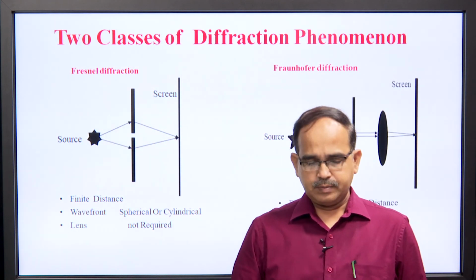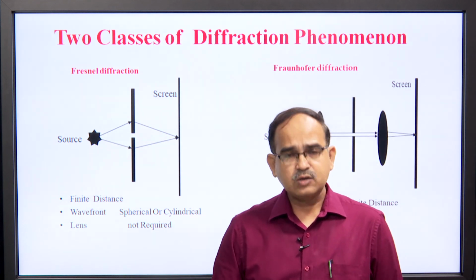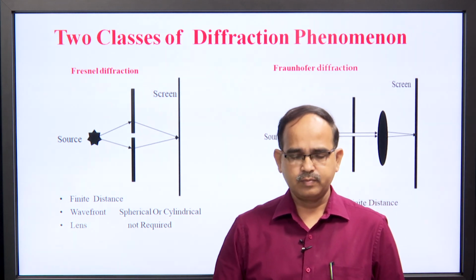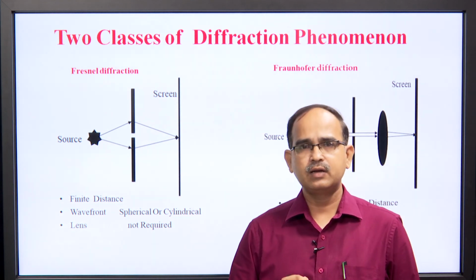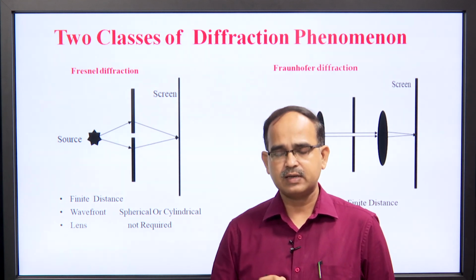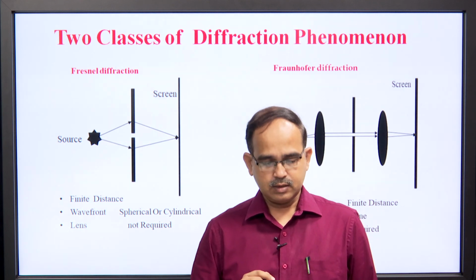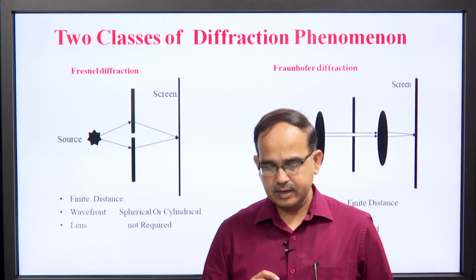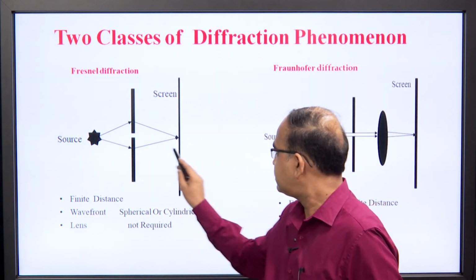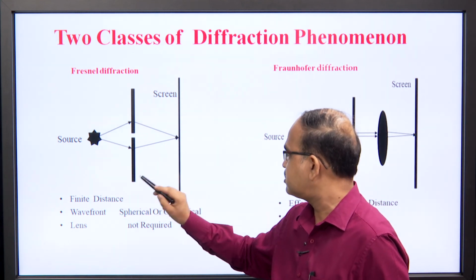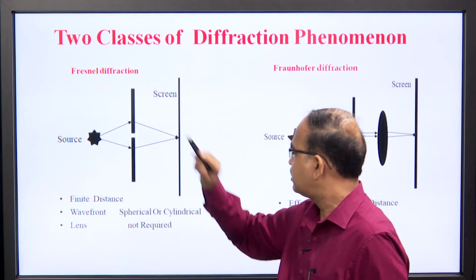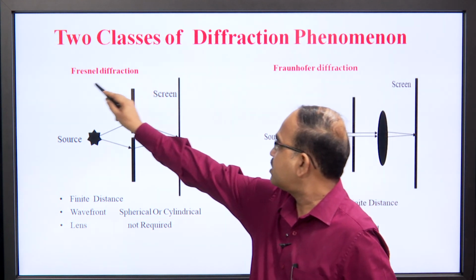Class of diffraction. There are two classes of diffraction. One is Fresnel class of diffraction and the other one is Fraunhofer class of diffraction. Fresnel class of diffraction is classified as when the source and screen are at finite distances from the diffracting object.